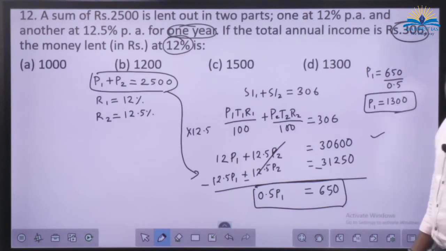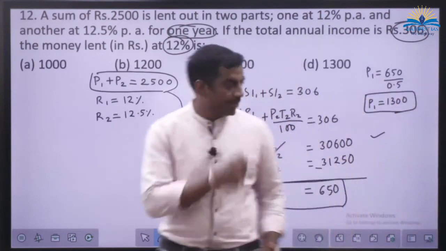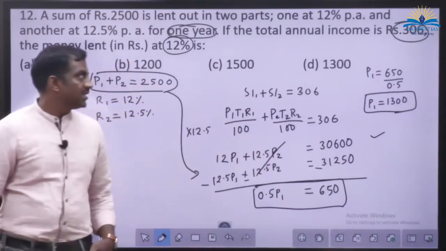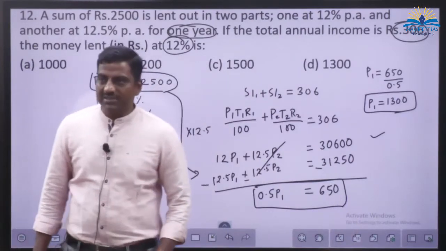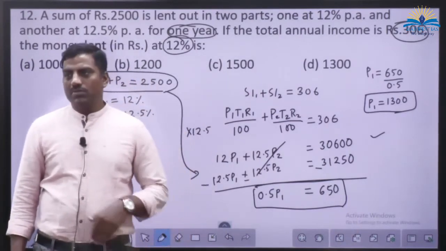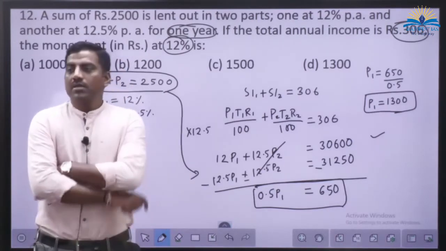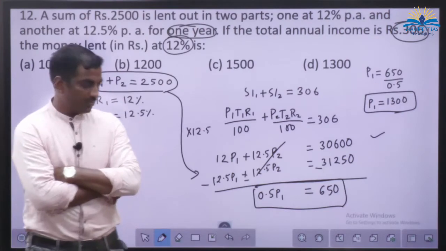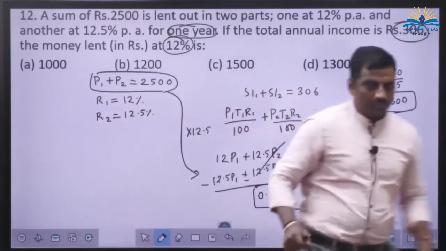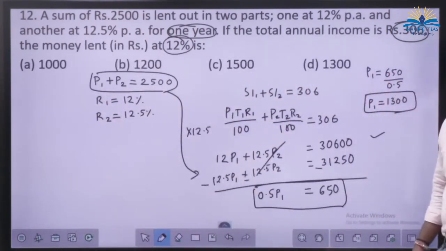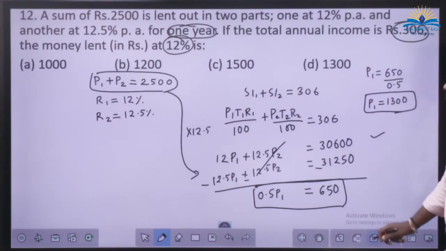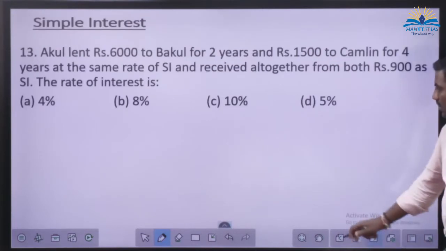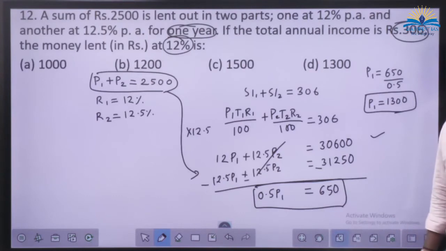Is that fine? So at 12%, 1300 is put. At 12.5%, how much is put? Remaining amount, 1200. Done, no?